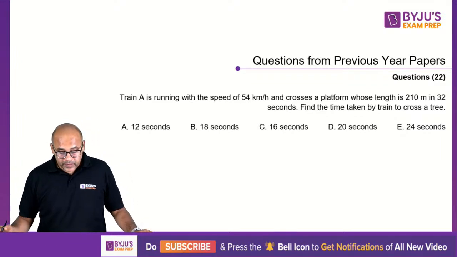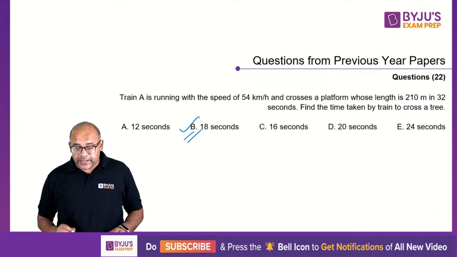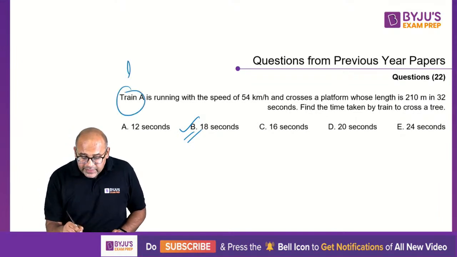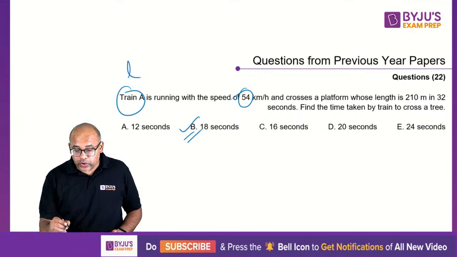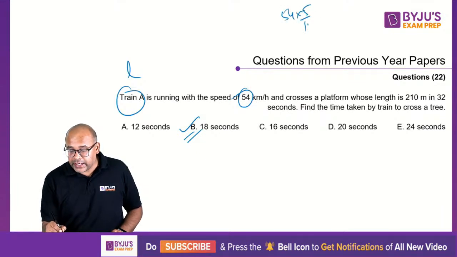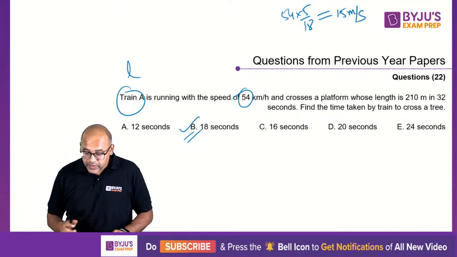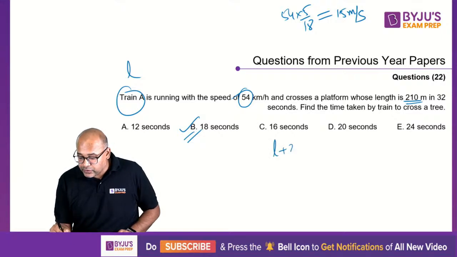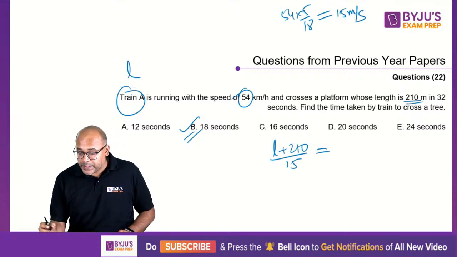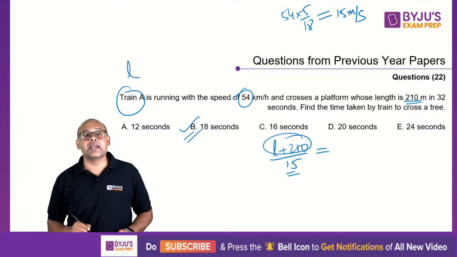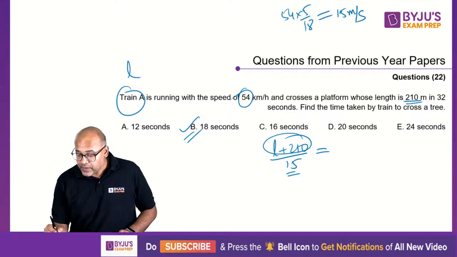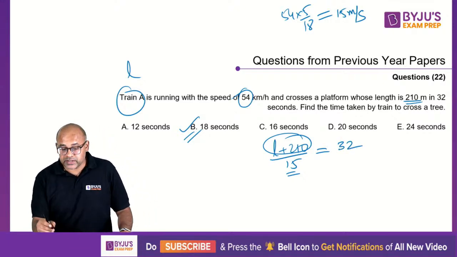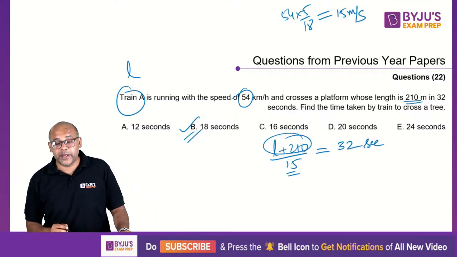Okay, time's up. The correct answer is option B. Let us say the length of the train is L. So speed is 54. So 54 into 5 by 18 gives me 15 meters per second. Now what they are saying is it crosses a platform of 210 meters. So L plus 210 by 15 should be equal to this. So what is your speed? Speed is distance by time. Time is distance by speed, which is 32, because this is 32 seconds.